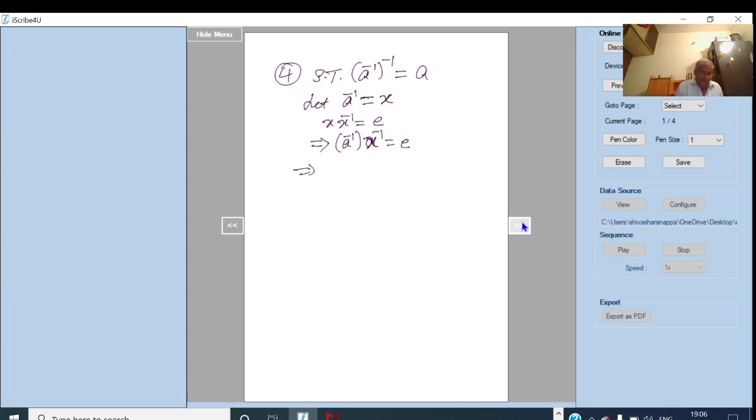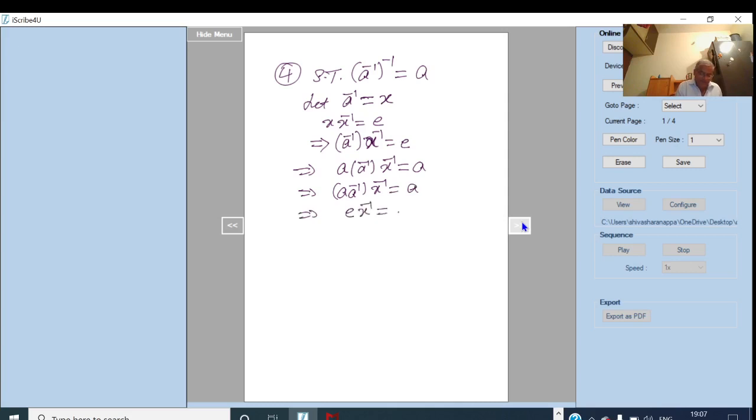Here operating by A on both the sides. That is here A, A inverse X inverse is equal to, I am operating by A on both the sides. By using associative law, we write this as A A inverse X inverse is equal to A. This implies E X inverse is equal to A.